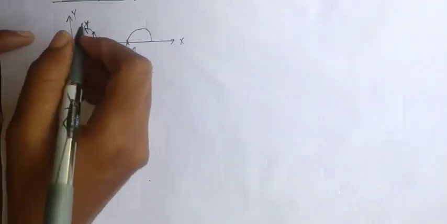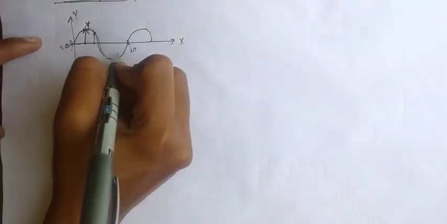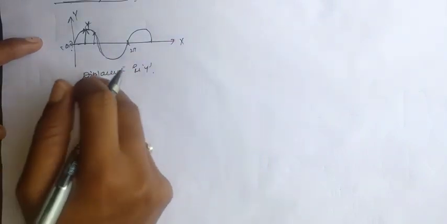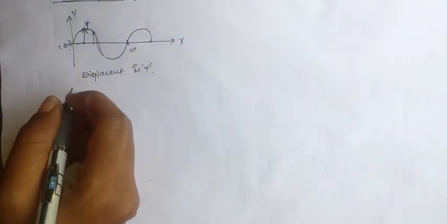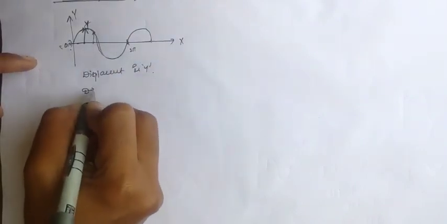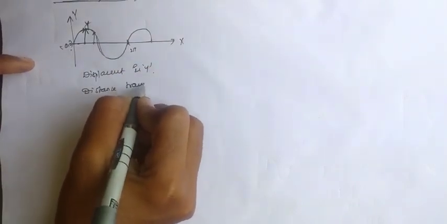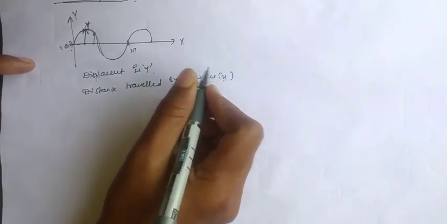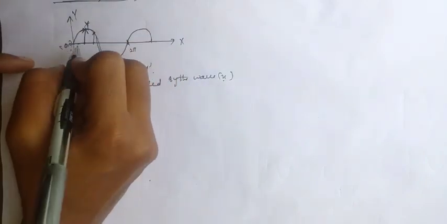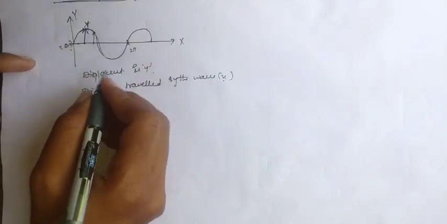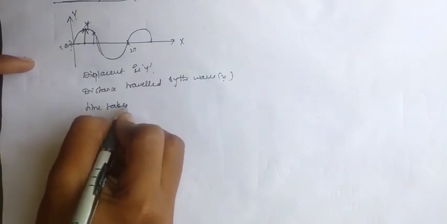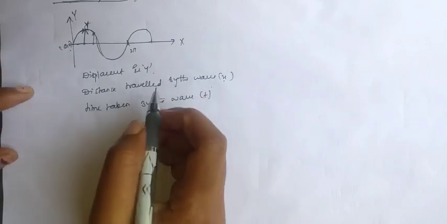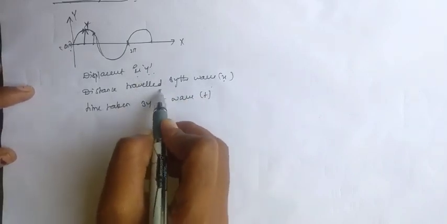Now here the wave is moving in this direction, so that means the positive x direction. As the wave is moving in this direction, the distance traveled by the wave is x, and the time taken by the wave is t. So the displacement is y and the distance traveled by the wave is x.